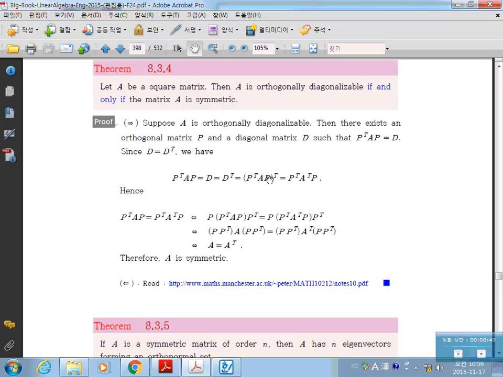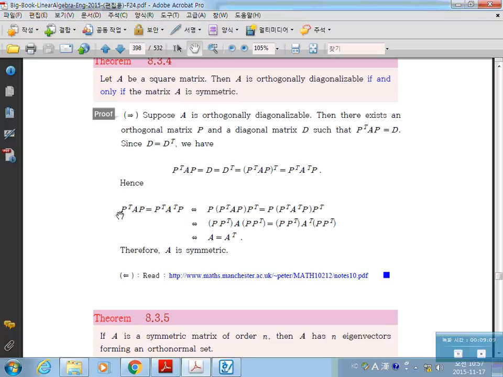This can be written in this way. So P transpose AP is equal to P transpose A transpose P here. This implies what? Here you just multiply P and P transpose on both the left-hand side and right-hand side. Then this comes to this one. But since P is an orthogonal matrix, P times P transpose comes to the identity matrix, and the same for the other. So all these come to what? The identity matrix. So A and A transpose are left. So A should be the same as A transpose, which means A is symmetric.